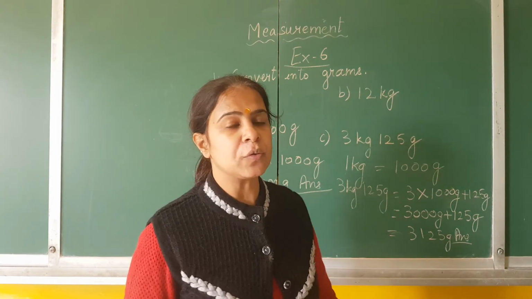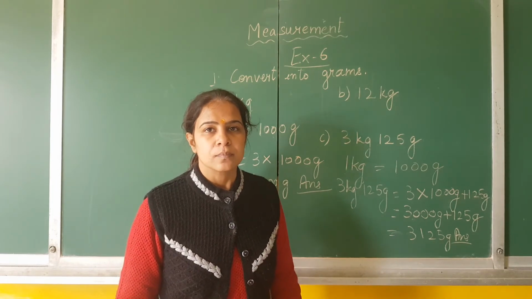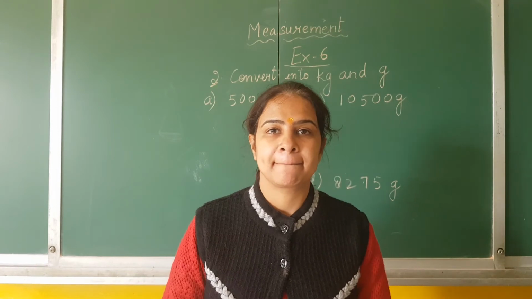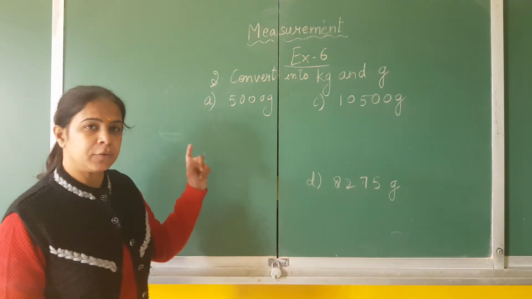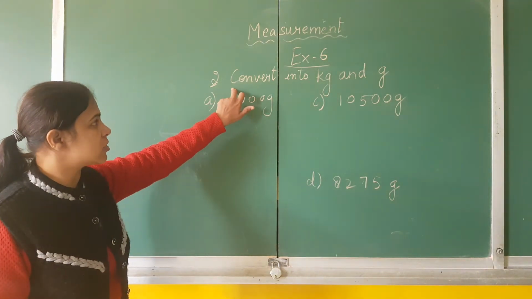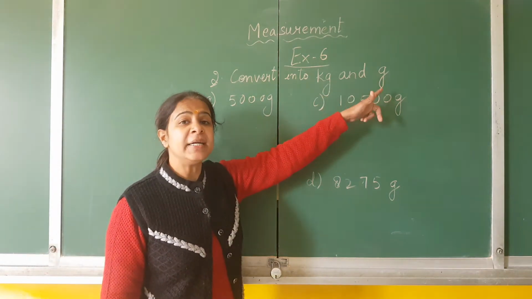Now I will move to question number 2. Now children, this is question number 2. Again we will do this question in your maths notebook. See this question. This question says convert into kilogram and gram.